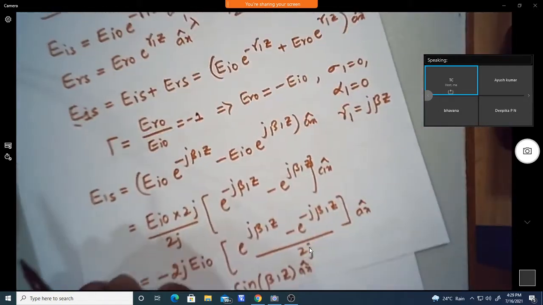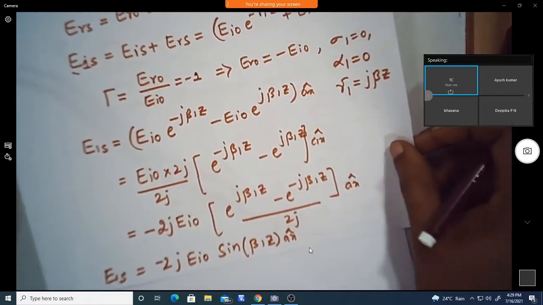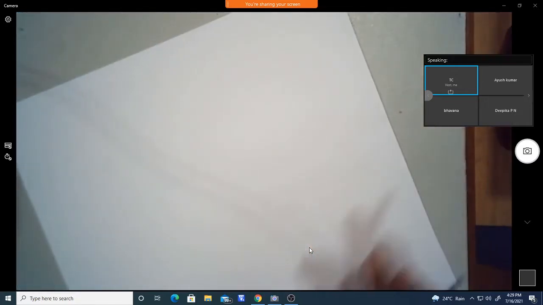Is it understood? Any doubt in this? Anybody? Hello, any doubt? If you don't have any clarification, we will do one or two problems based on this normal incidence.